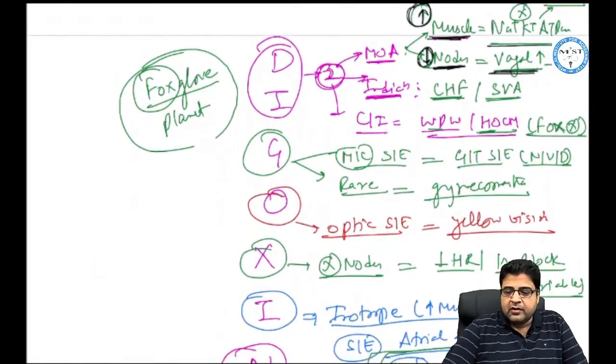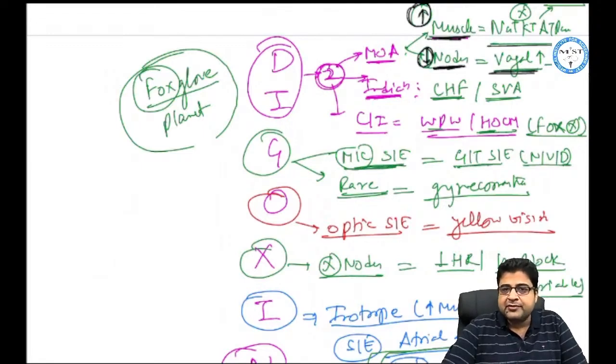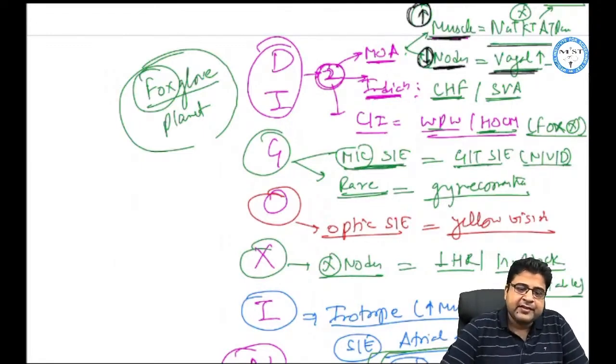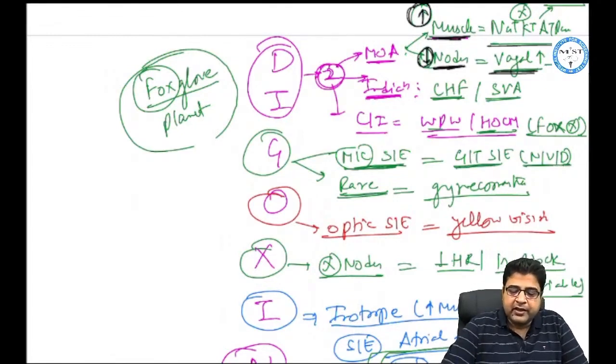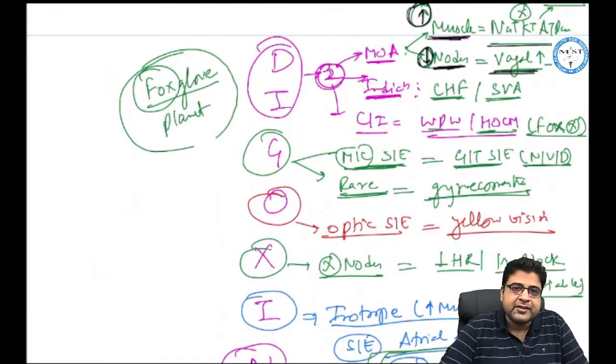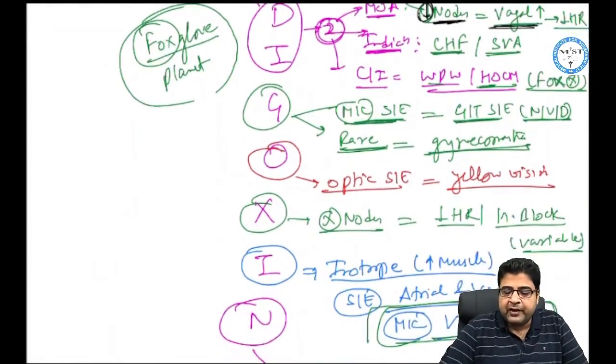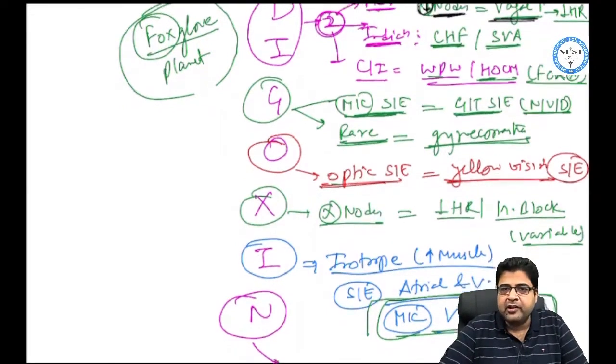Now in this name of digoxin, G stands for its most common side effect and 1 rare side effect. The most common side effect of this medicine is GIT side effect, that is nausea, vomiting and diarrhea, and 1 rare side effect of digoxin is gynecomastia. Now O stands for 1 optic side effect, and this medicine can cause yellow vision as a side effect.